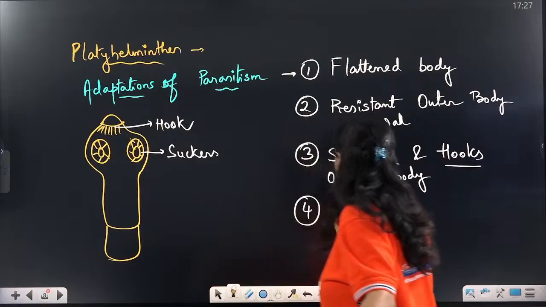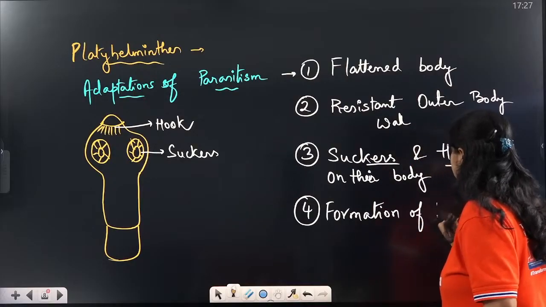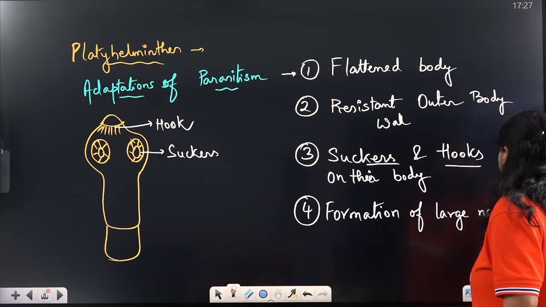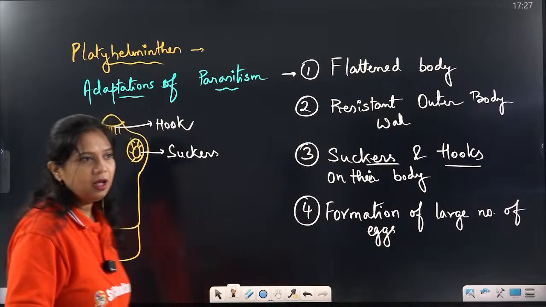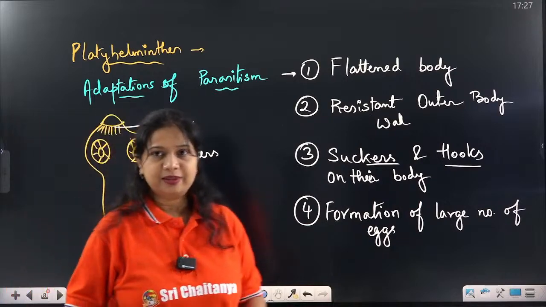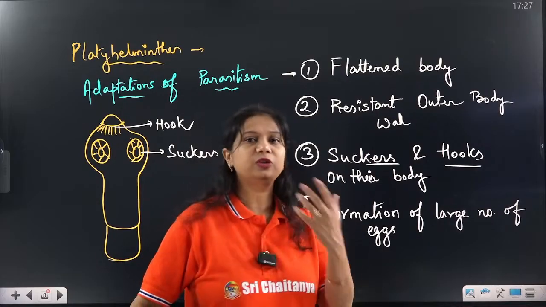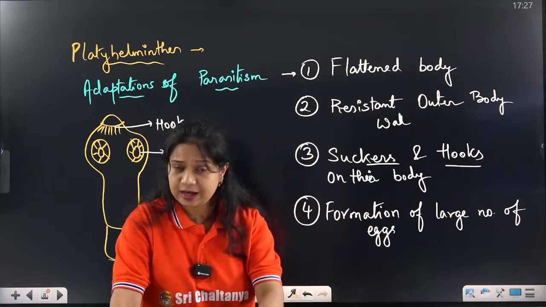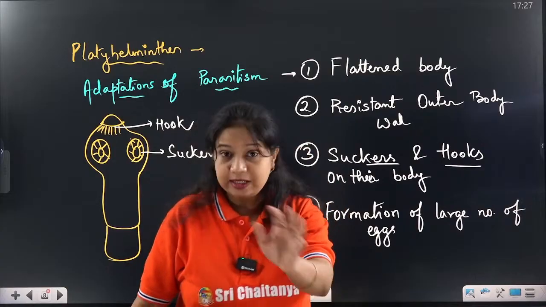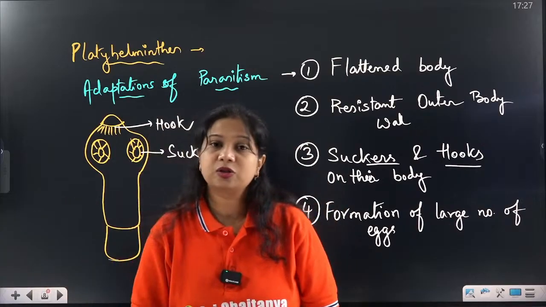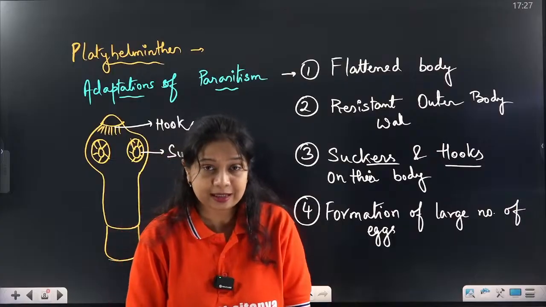And the fourth one is the formation of a large number of eggs. They form a large number of eggs. What is the benefit of it? They can produce millions of eggs inside their body. As a result, suppose they have produced 10 million eggs; even if most of them get destroyed, at least 1,000 of them can survive. These will come out of the host body through the fecal matter and get transferred from one host body to another, because they are parasites.